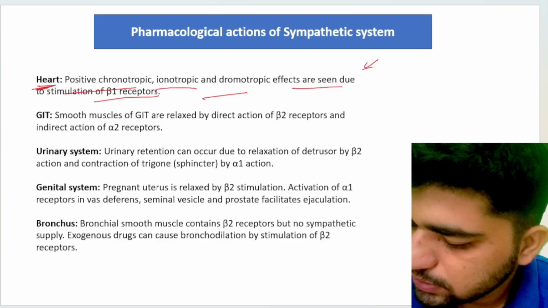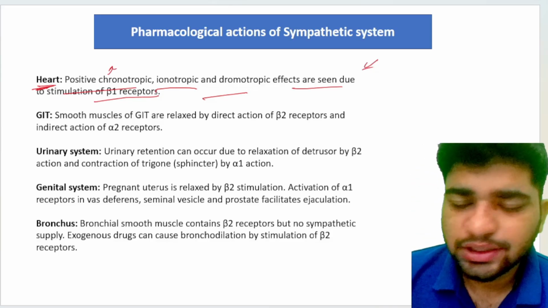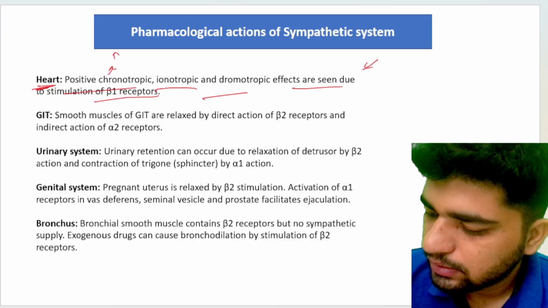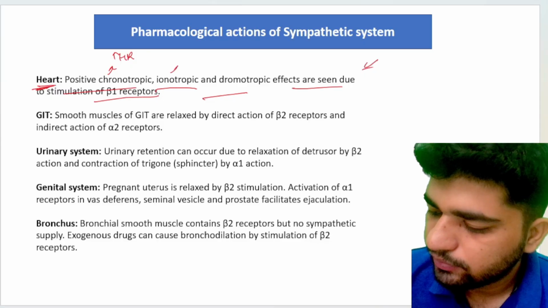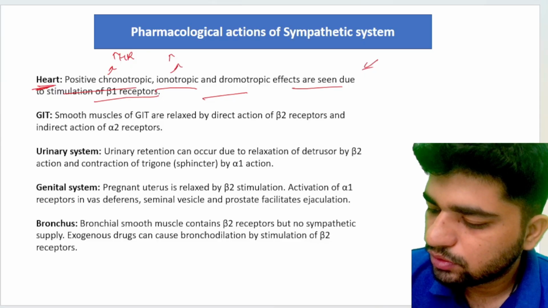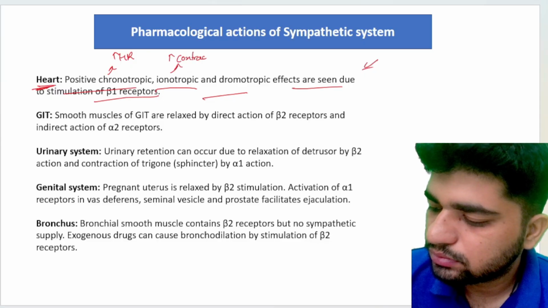Chronotropic drugs are those which increase the heart rate. Inotropic increases the contraction.